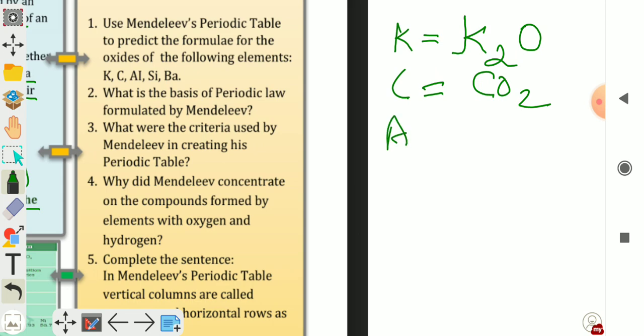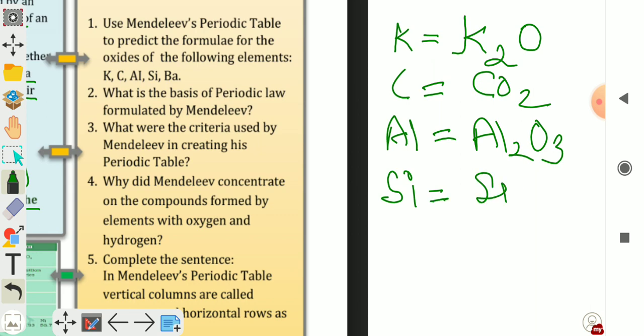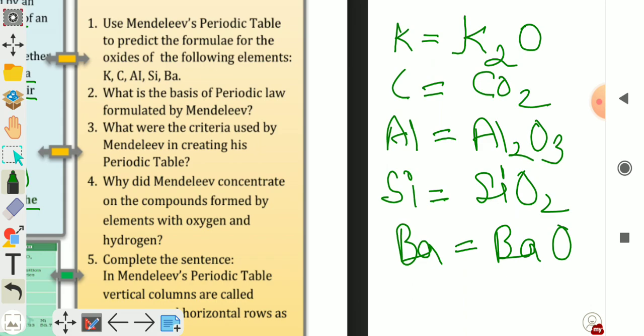Aluminum, Al2O3. Silicon dioxide, SiO2. Barium oxide, BaO.